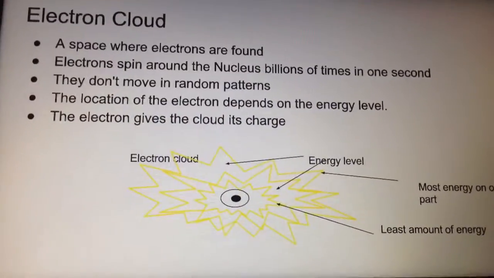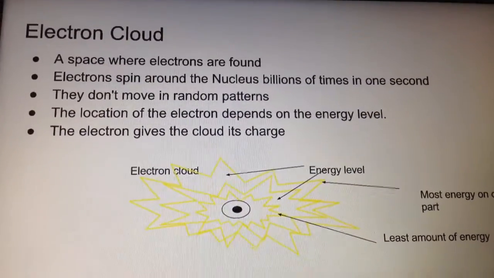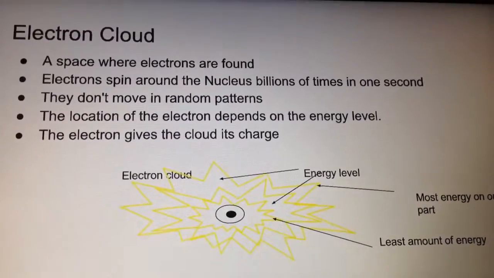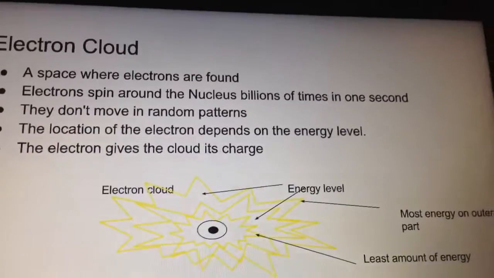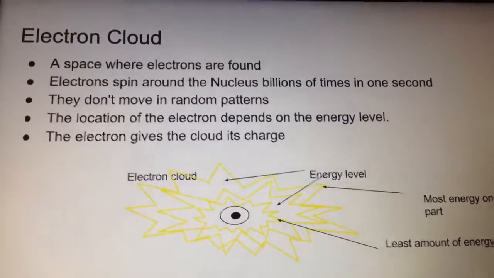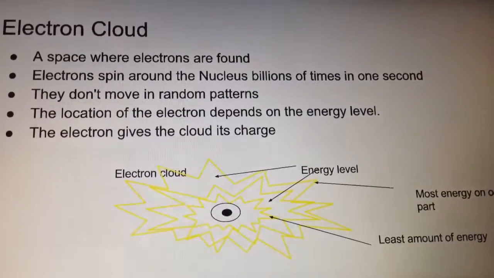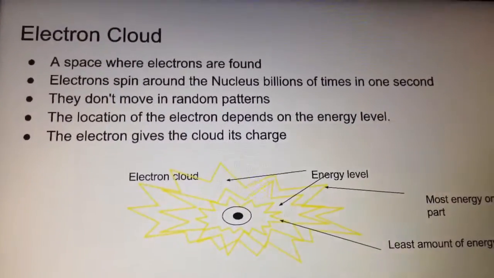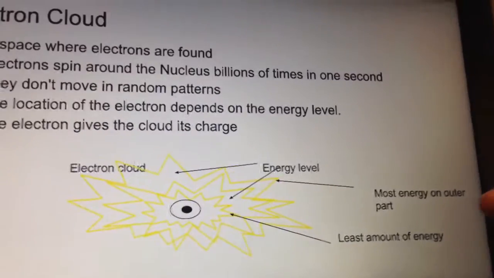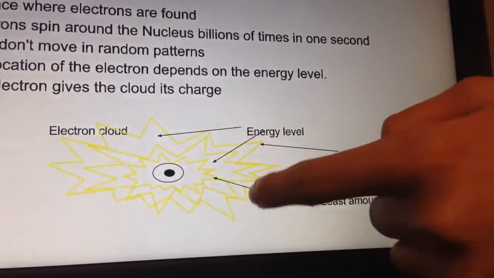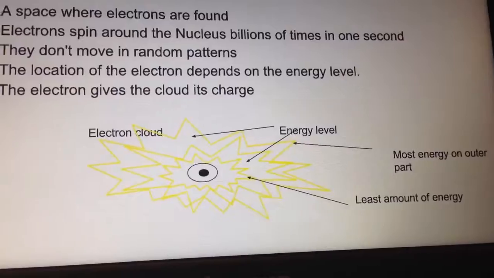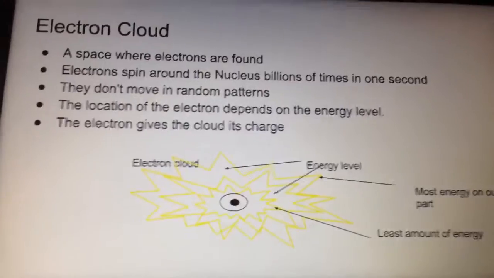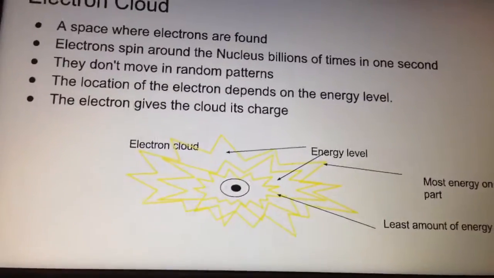And here we go. The electron cloud. The electron cloud is a space where electrons are found. Electrons spin around the nucleus billions of times in 1 second. They don't move in random patterns. They move in specific patterns. The location of the electron depends on the energy level. The electron gives the cloud its charge. So, again, little to no mass on these outer rings. Most of the energy is on the outside, while on the inside there is little because it's near the nucleus. And again, we still have protons in there, along with the nucleus.